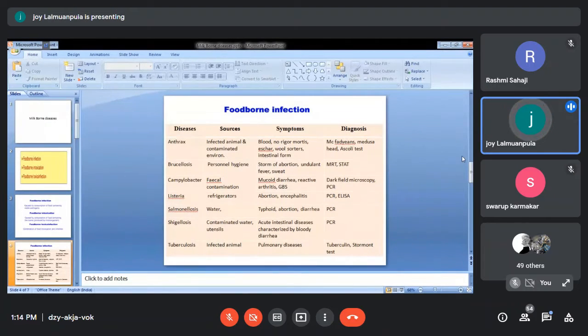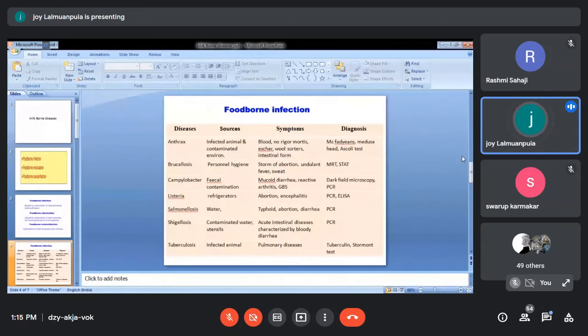Okay, so generally, the symptom seen is a storm of abortion. Storm of abortion means, especially in the third trimester of pregnancy, in cows or in cattle or even in goats, if one male which is infected and suffering from brucellosis has been used for service, there will be a storm.